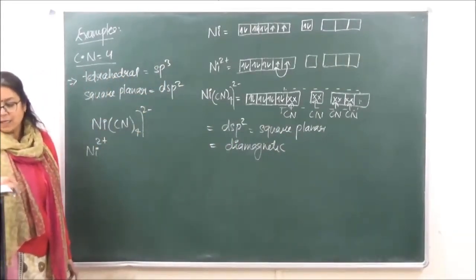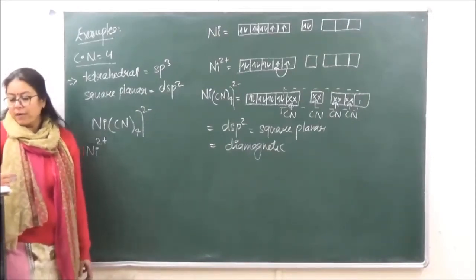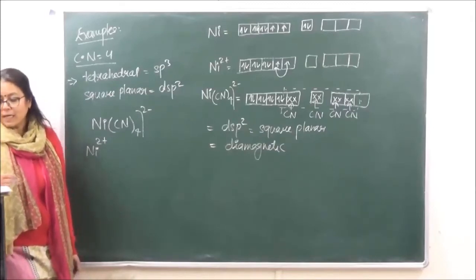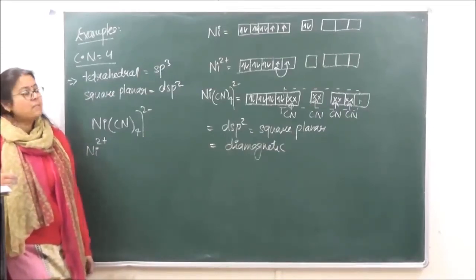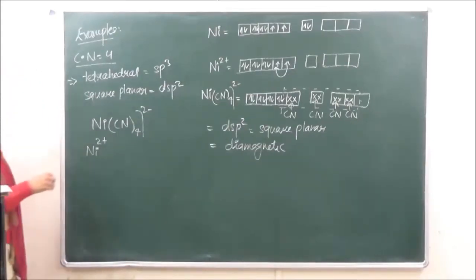Is it clear? Okay. So next, we are going to take another complex which has platinum, then cyano. So this is for your homework. You have to draw these.